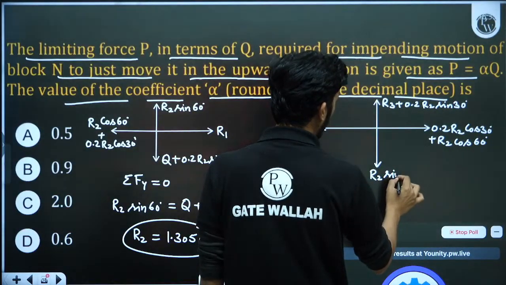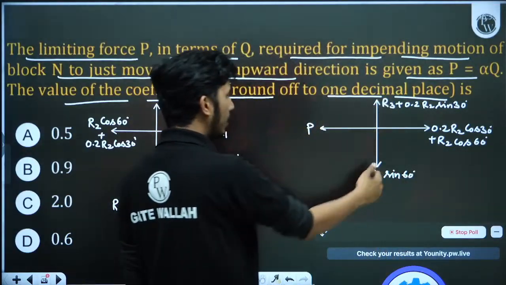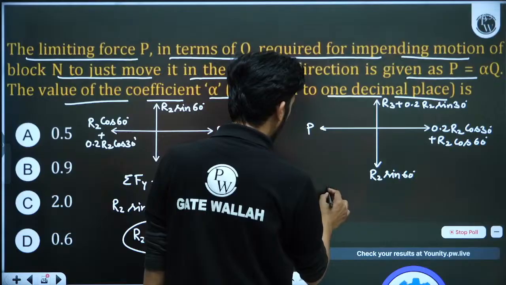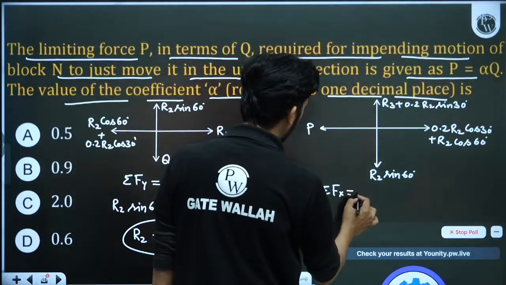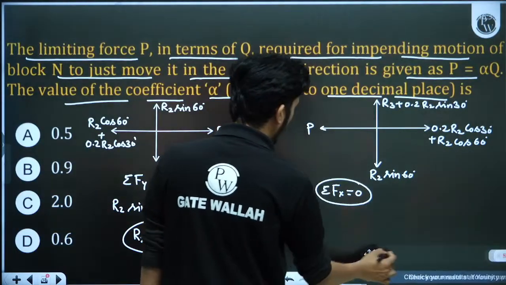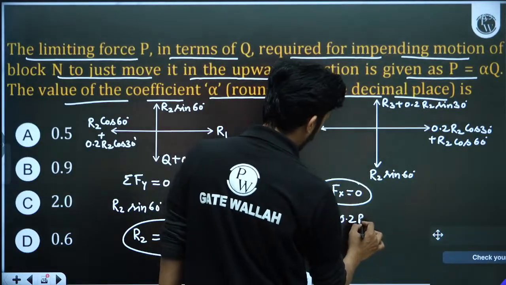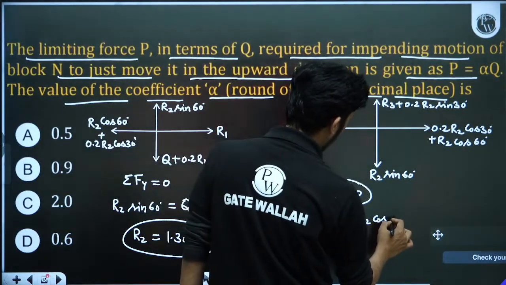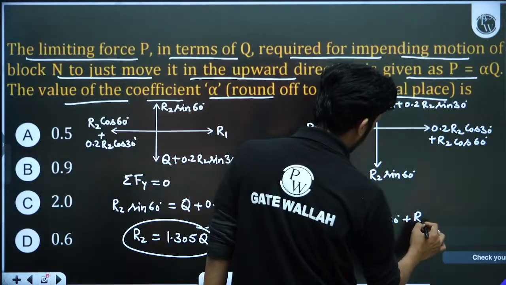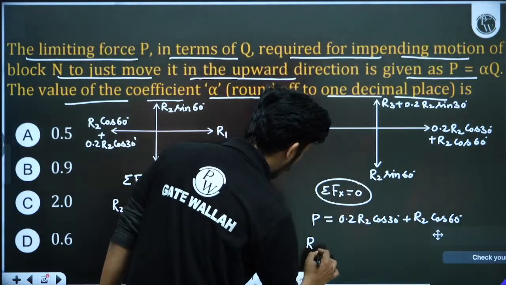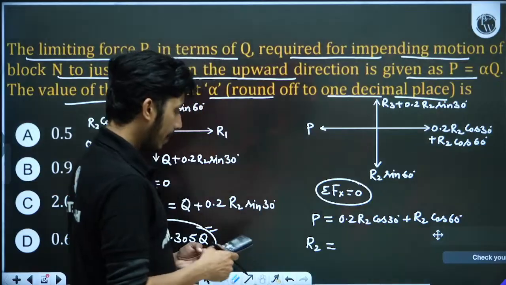Here we don't need sigma Fy equal to 0, because we don't want a relation between R3 and R2. We simply want P. So here we will do sigma Fx equal to 0 in this diagram. Then P will be equal to 0.2 R2 cos 30 degrees plus R2 cos 60 degrees. So here we will get the value of R2 in terms of P. So what will be R2 in terms of P?